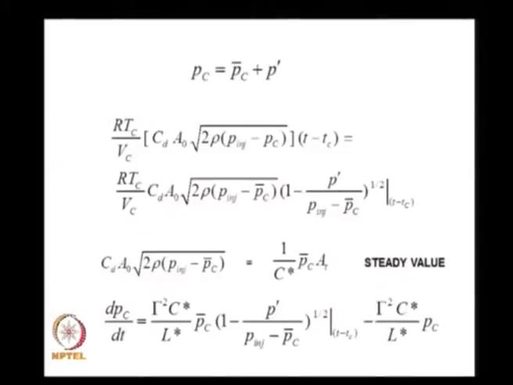We want to solve this equation, and how did we go ahead with it? We told ourselves we are interested in finding out whether the oscillations grow or decay. Therefore we express the chamber pressure as the mean chamber pressure, that is Pc bar, plus the perturbation.